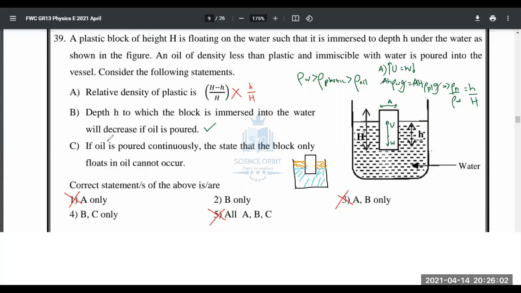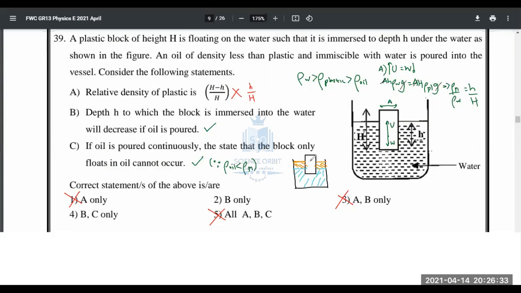This logic: if oil is poured continuously, the state that the block only floats in oil cannot occur. That is correct. Why is that, people? I'll tell you, that is because the density of oil is less than the density of plastic. So plastic will always sink in oil. It won't float in oil. So always a part of the plastic has to be inside water. It will float in water and then it will be like this. That's okay. But it won't go completely outside water.